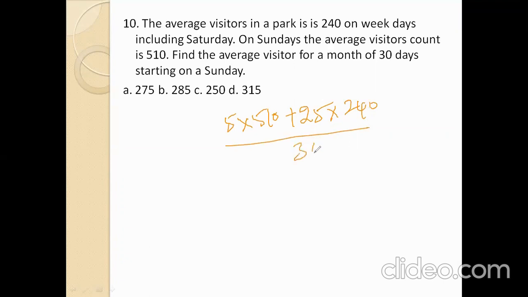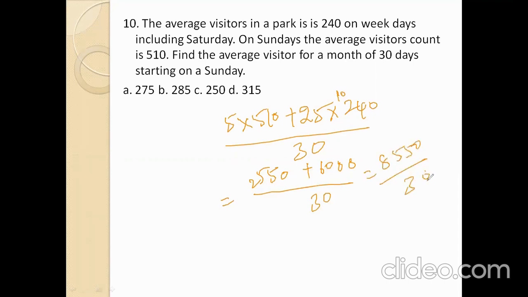Average means divided by 30. Now, 5 1s are 5, 5 5s are 25, 0, 0, 25 4s are 100, 25 2s are 50, 60, divided by 30. 8,550 divided by 30. 0, 0 get cancelled. 3 1s are 3, 3 2s are 6, carry 2, 25. 3 8s are 24, 1 5 50, 3 5s are 285. Option number B is the right answer. 240 gives the correct answer.